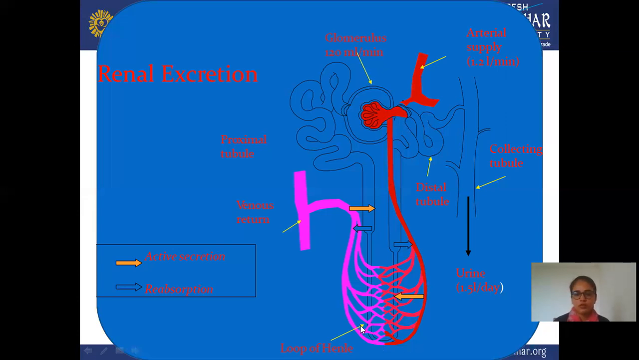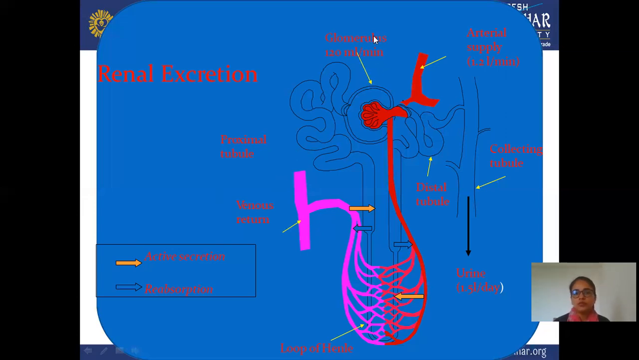And here is the loop of Henle. This is the loop of Henle, and it circulates through this loop of Henle. And here, your next part is venous return. So this part is your venous return, and next is your proximal tubule, this.